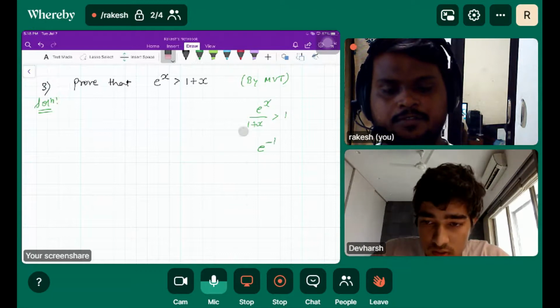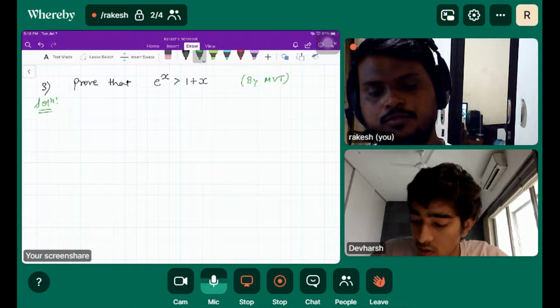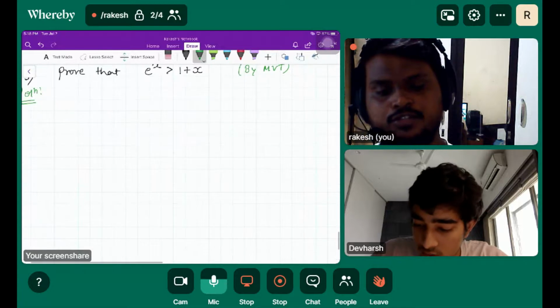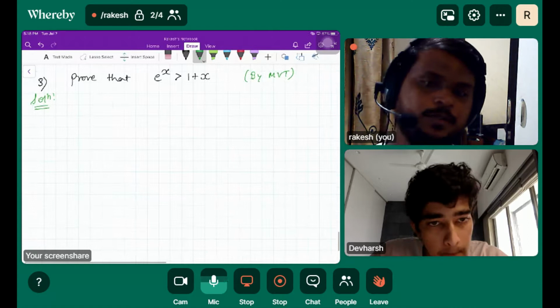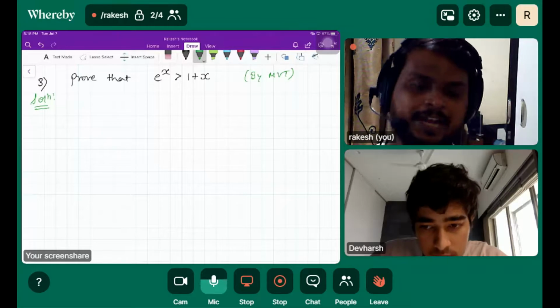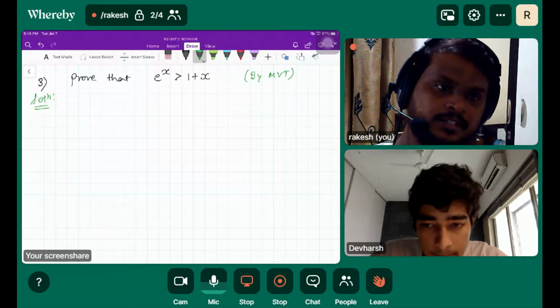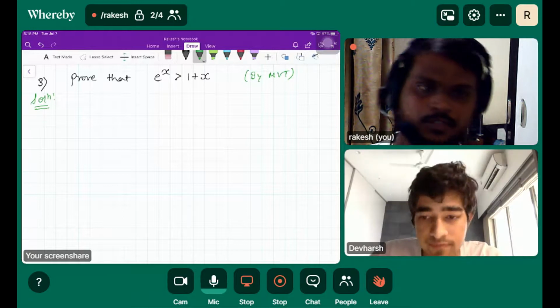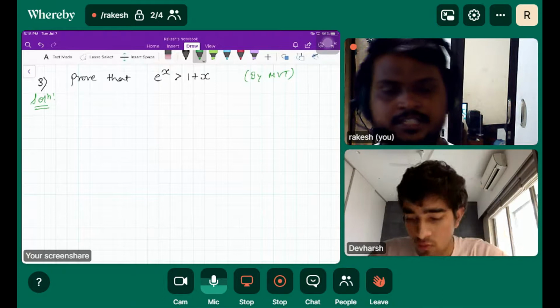So I'll simplify the question for you. Suppose we have to prove e raised to x greater than 1 plus x.